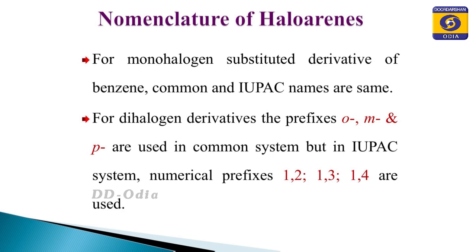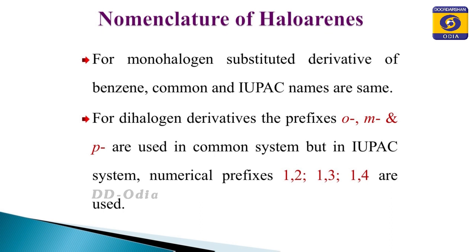That is, for a nuclear substituted haloarene like fluorobenzene, the common name is fluorobenzene, and the IUPAC name is also fluorobenzene. Similarly, for bromobenzene, the common name is bromobenzene and the IUPAC name is also bromobenzene. But when the case arises for dihalogen derivatives, then there is a little bit of difference in the nomenclature.